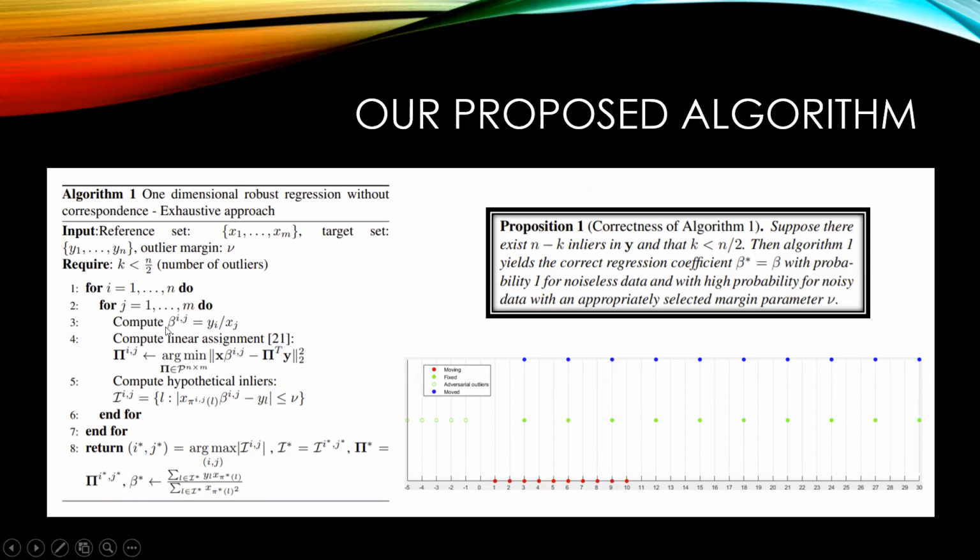So we find this beta ij based on the ratio of yi and xj, and then we map all the points in the red point cloud to the space of the green point cloud based on this beta ij, and we compute the hits. The hits are the points that end up somewhere close to an existing point in the green point set. So we do this for every pair, and finally we grab the beta ij which gives us the most number of hits. And then we have a proposition in the paper showing that this algorithm recovers the true beta.